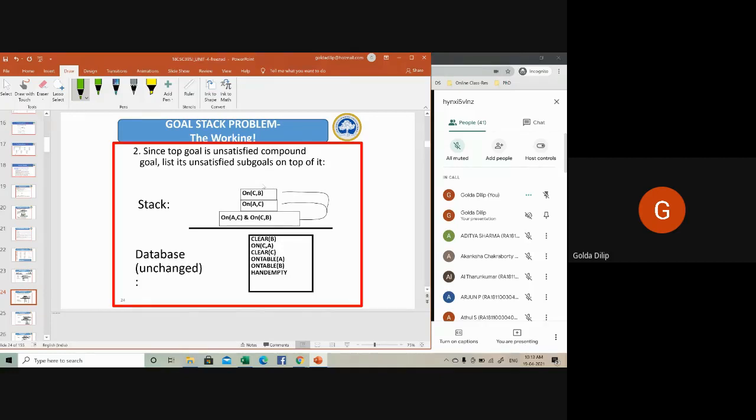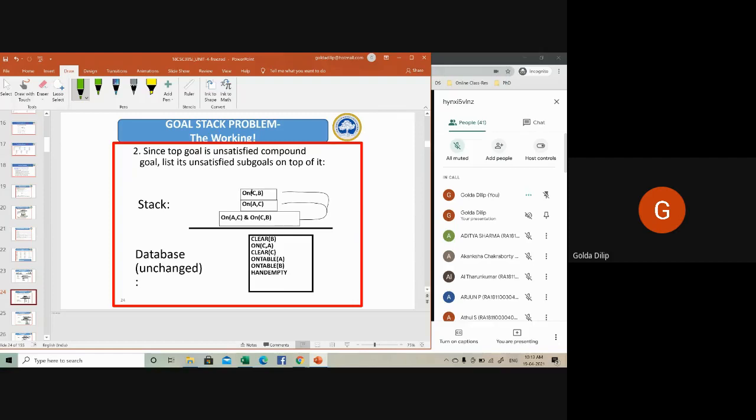Okay, so now I have on C comma B on the top of the stack, which I need to pop out. This is my knowledge base, it's unchanged. Now I'm having on C comma B on the top of the stack, which I have to pop out. So for on C comma B,